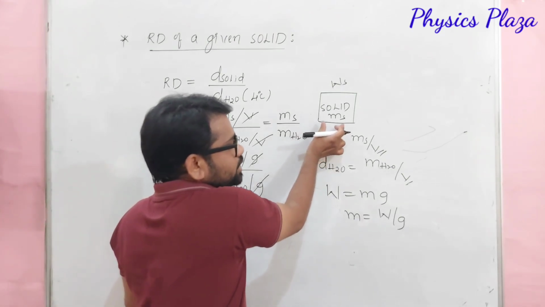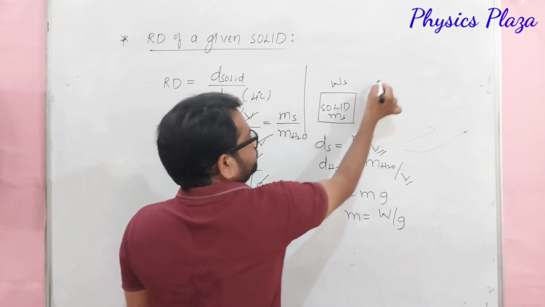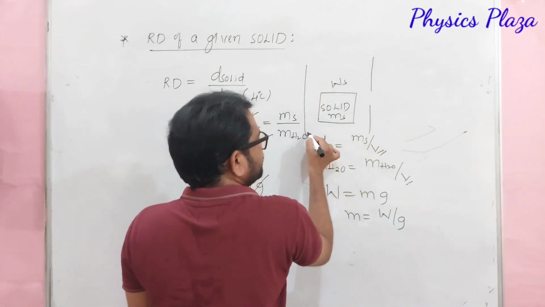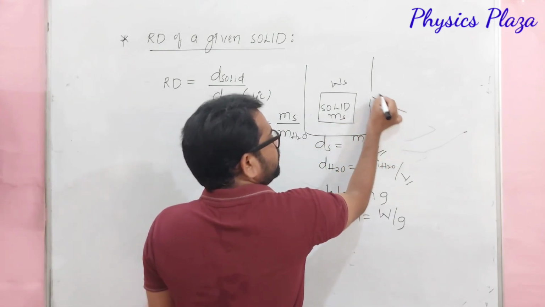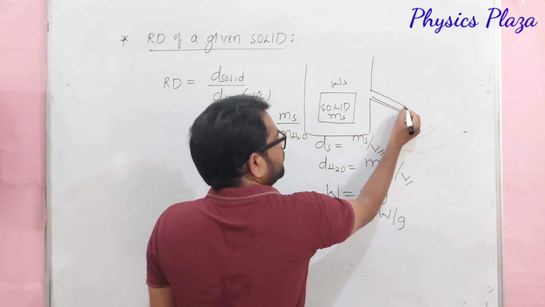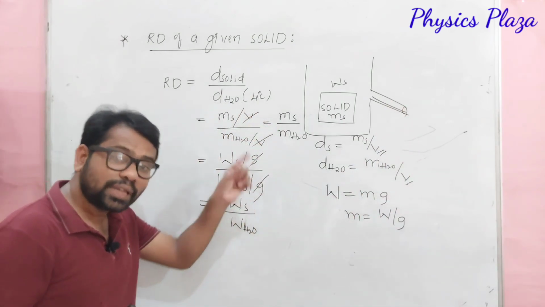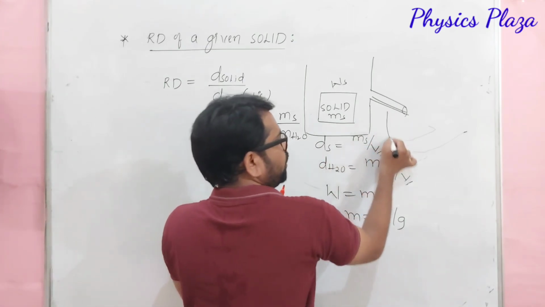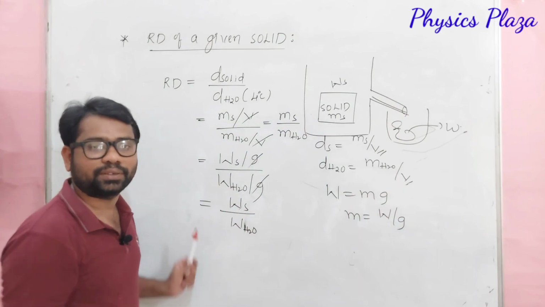Children, as I told you that it is a solid of mass Ms. So when it is immersed in a liquid, what happened? Some amount of water is displaced. So this is the weight of that water displaced. So what are the water which is displaced, children? So this is the weight of that water here. Okay children.